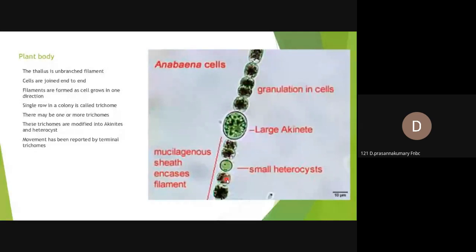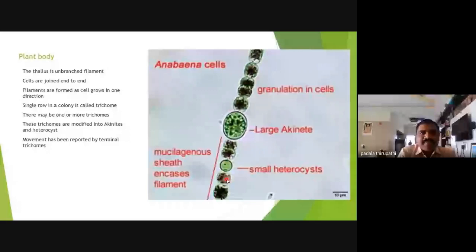So vegetative cells contain chlorophylls like other filaments. Heterocyst does not contain any chlorophylls or any pigments. So it is colorless or yellowish in color, not green in color. That's why heterocyst is very easily identified, not with our naked eye, but with a microscope. That's why we are using a microscope.